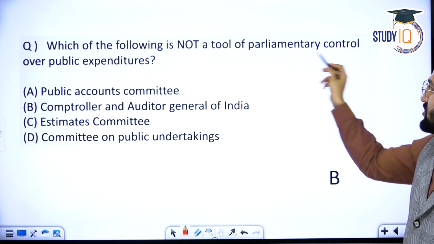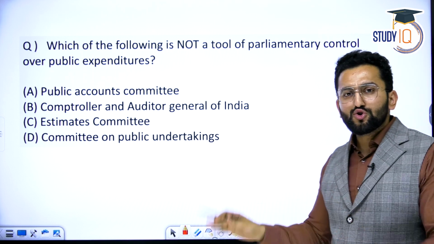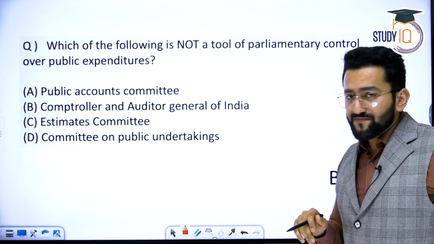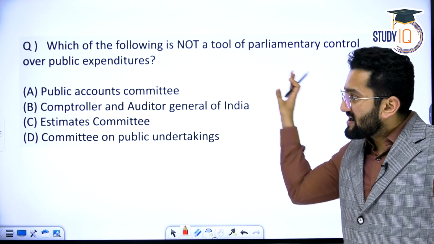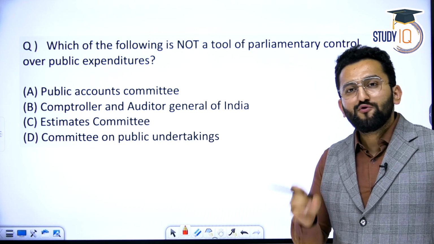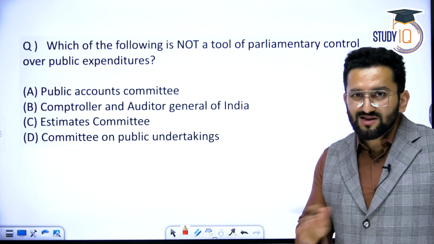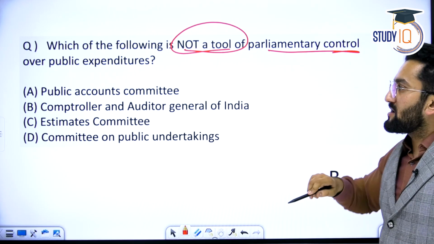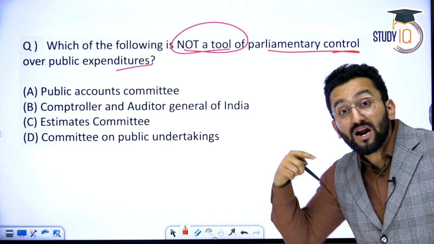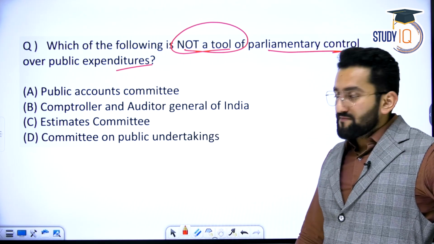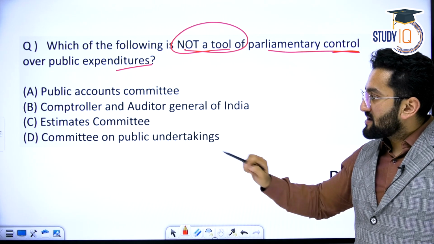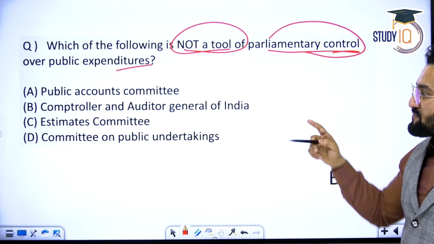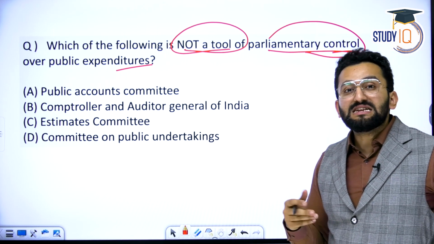Which of the following is not a tool of parliamentary control over public expenditures? Now, some questions can be understood using logic. That is why I'm using it here. Even if you have not read this, you can answer this if you understand polity by logic, not just cramming. It is saying which of the following is not a tool of parliamentary control over public expenditure. Public Accounts Committee, CAG, Estimates Committee, Committee on Public Undertakings. Now, direct parliamentary control is done by committees.